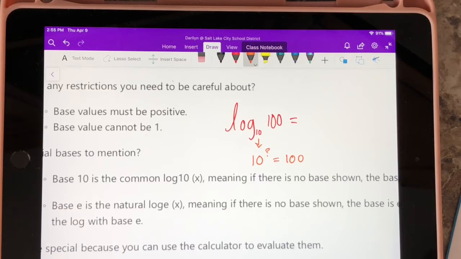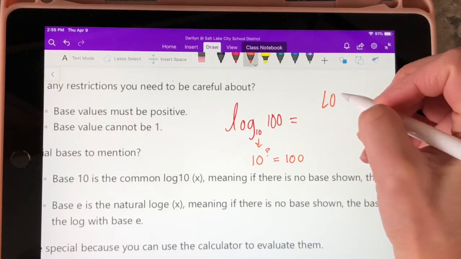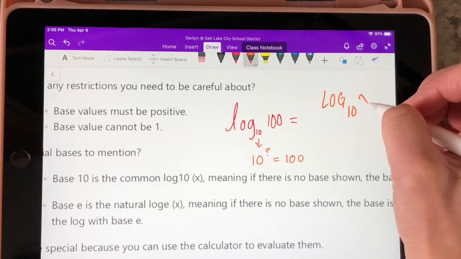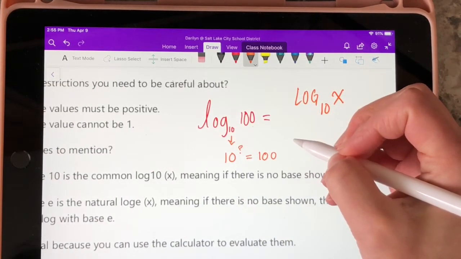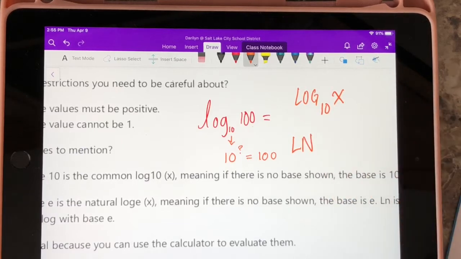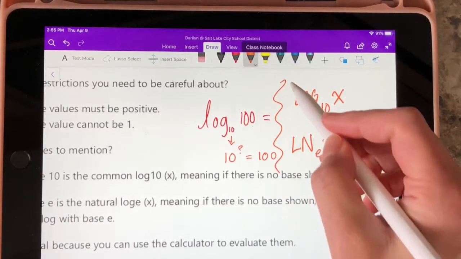So when we're talking about logs, the common base or the general base of the log is going to be 10. That's the general base of log, okay? When we're dealing with natural log, which you'll see as ln, which makes no sense to me because natural log is nl, but whatever, the natural base of natural log is e.